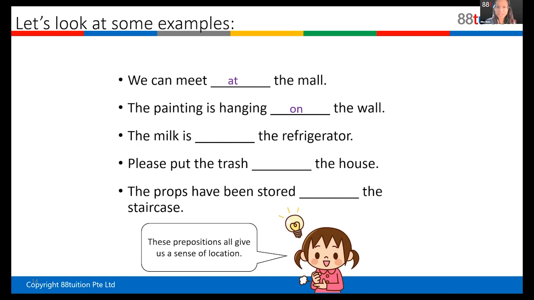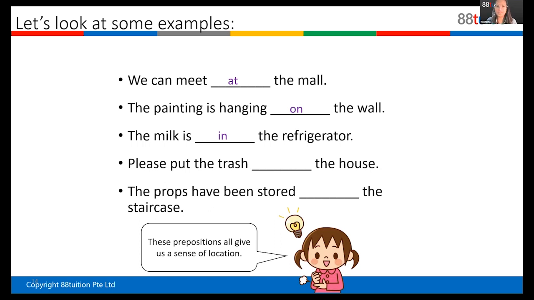Yes, Wei Hong, thank you for raising your hand. If you want to put the milk, you cannot put it on top, bottom, or the side. You only place it inside, the core of a refrigerator, inside. So it's in. Yes, you're right. Give yourself a point. The milk is in the refrigerator. Very good.